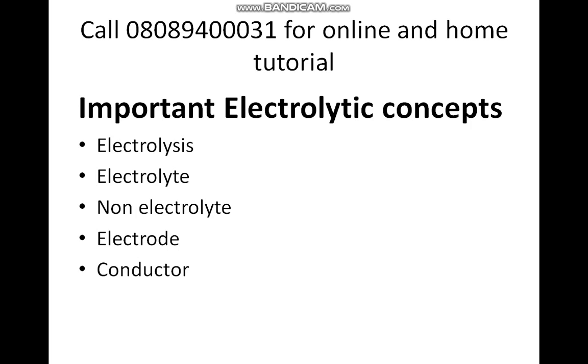I want to look at examples of electrolytes. Examples are salts, such as sodium chloride, potassium chloride, copper(II) tetraoxosulfate(VI), etc. Another example is alkali, such as sodium hydroxide and potassium hydroxide.